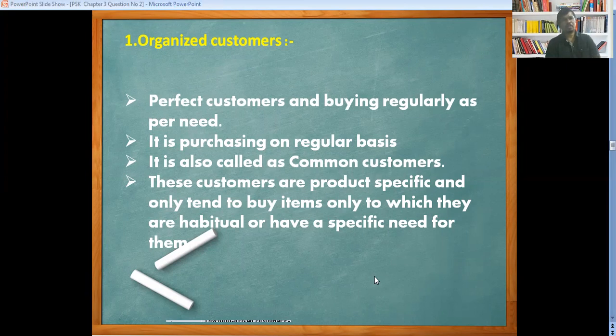For example, we are purchasing milk on a regular basis. We purchase one specific company, specific brand milk on a regular basis, in a certain quantity, therefore we are called organized customers. Under this organized customer, we can say the common customers are there. They are purchasing FMCG products as well as consumer durable products as per their requirement.